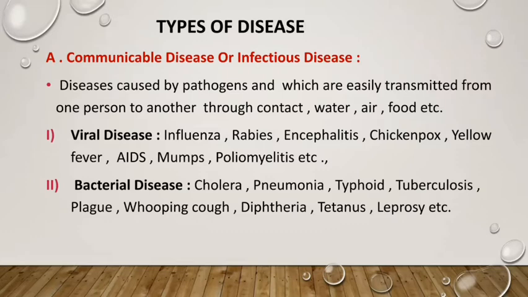Can you see the pathogens are different for different diseases, isn't it? These examples are very important from the competitive exam point of view. These are all bacterial diseases.